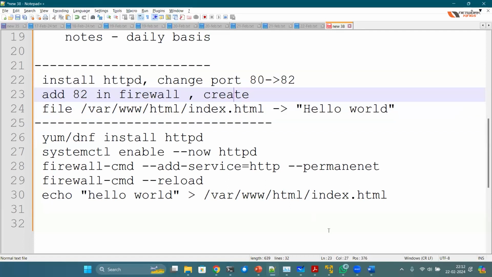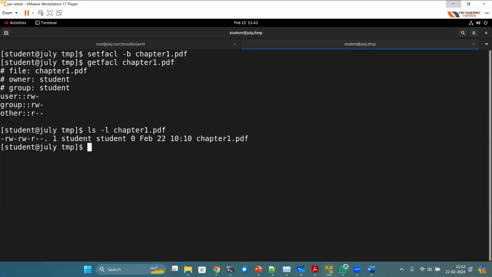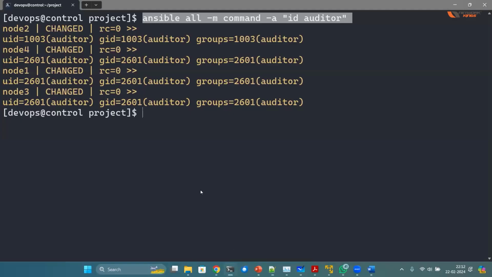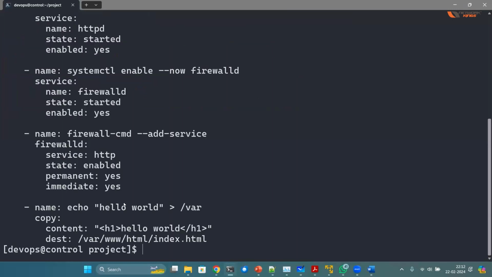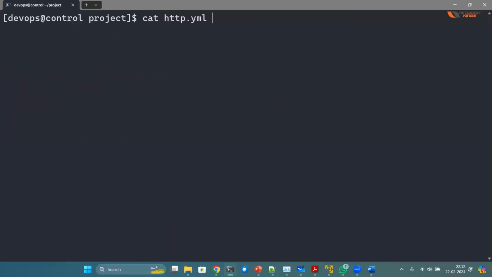And let me just show you for the idea how it will look. In fact, I have already created this file, cat httpd.yaml, not cat. Let's do vi for color highlight as well.